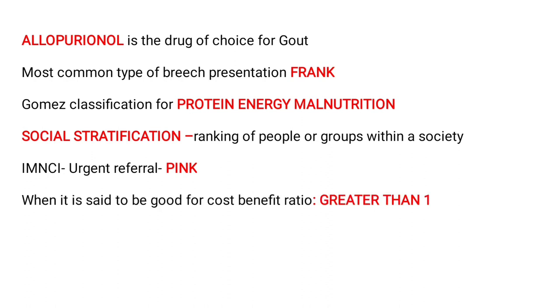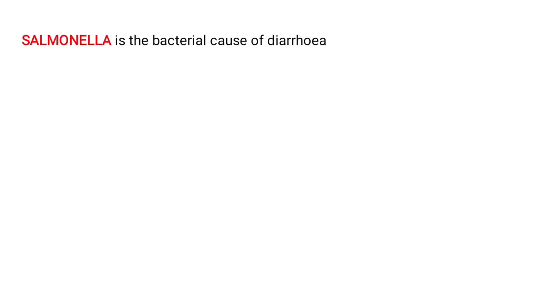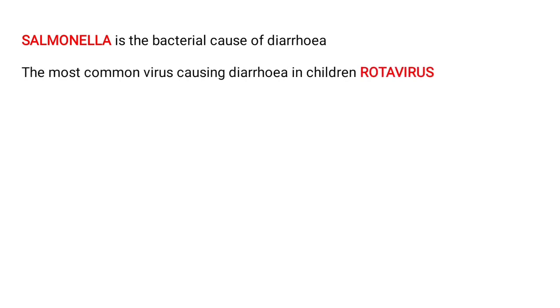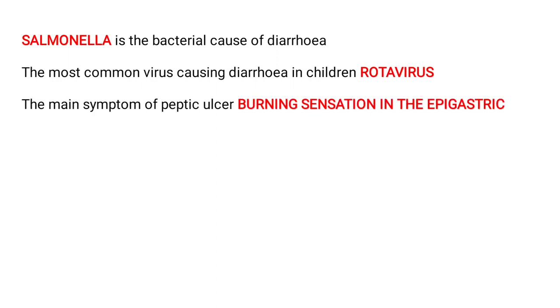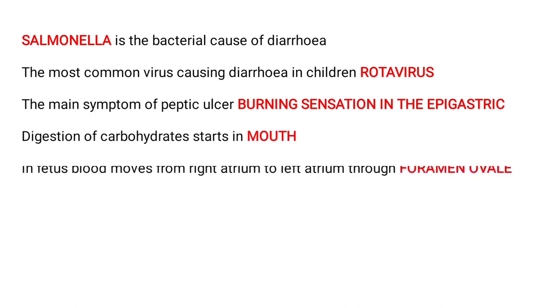When it is said to be good for cost benefit ratio if it is greater than 1. What is the bacterial cause of diarrhea? Salmonella. Common virus which is causing diarrhea in children, rotavirus. Main symptom of peptic ulcer, that is burning sensation in the epigastric. Digestion of carbohydrates starts in mouth and it ends in small intestine.